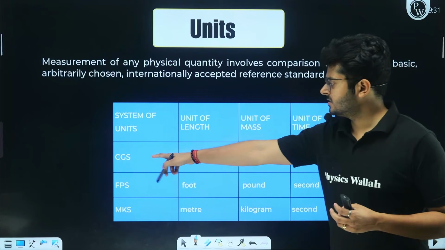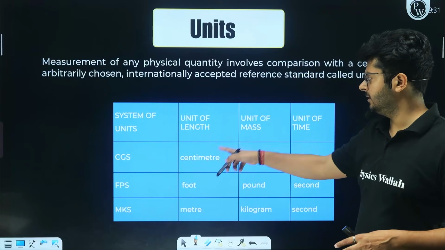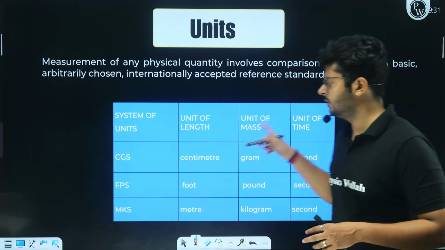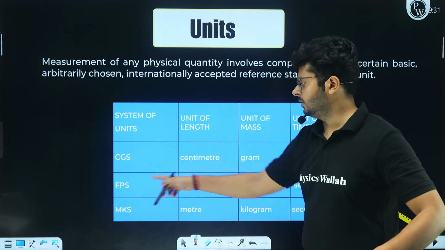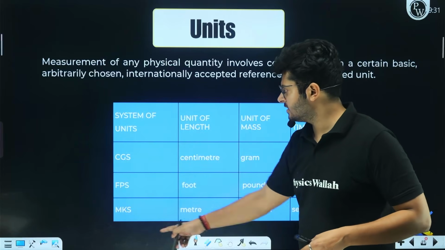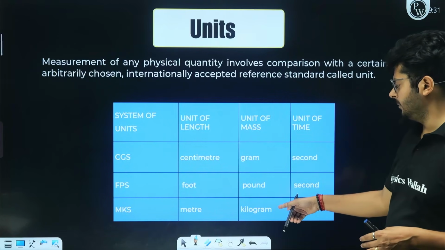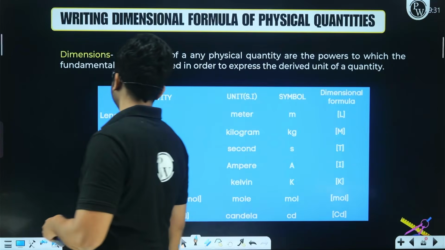In the CGS system, centimeter gram second system, the unit of length is centimeter, unit of mass is grams, and unit of time is seconds. Similarly, in FPS system, unit of length is foot, unit of mass is pound, and unit of time is second. In MKS system, unit of length is meter, unit of mass is kilograms, unit of time is second. So this is how it goes, right?